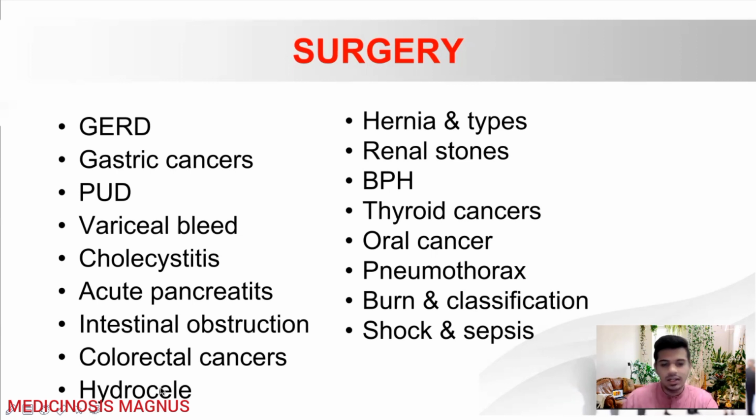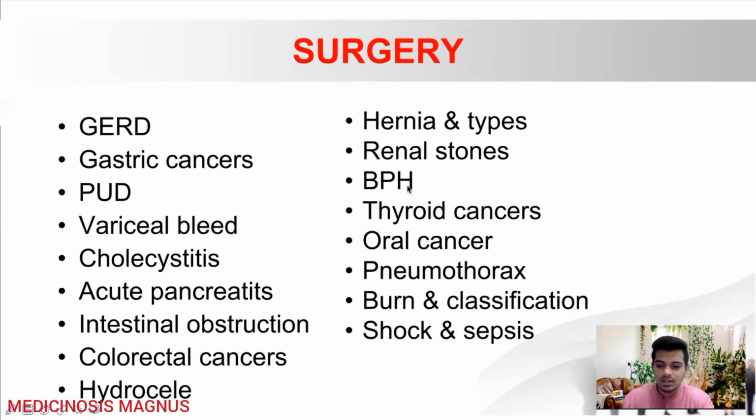Then hydrocele and what surgeries are done for hydrocele, and hernia, the direct hernia, indirect hernia, and the named hernias. Okay, all those things are important. And while studying hernia, also learn a little bit of the anatomy of the inguinal region. Renal stones, how to manage them, the shock wave treatment, types of renal stones, all those things.